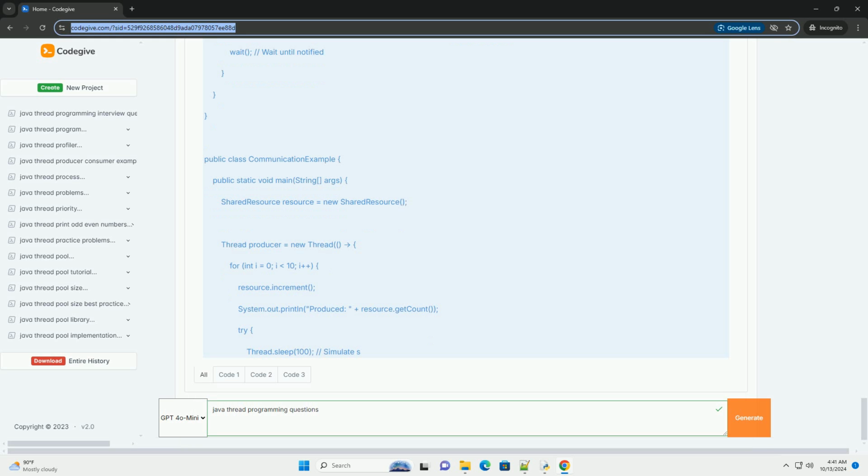Conclusion. Thread programming in Java is a powerful way to improve the performance and responsiveness of applications. By understanding how to create threads, manage their life cycle, synchronize access to shared resources, and use higher-level abstractions like ExecutorService, you can effectively work with concurrency in Java. Feel free to experiment with the provided examples and expand your knowledge of threading concepts.